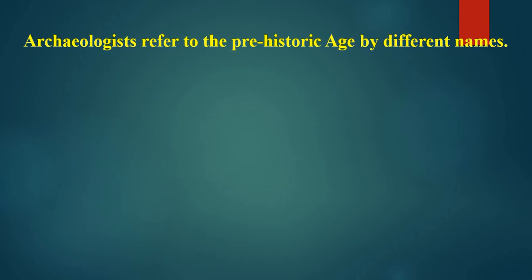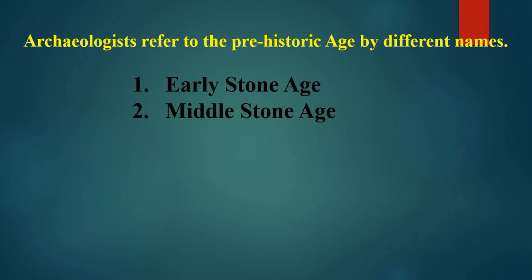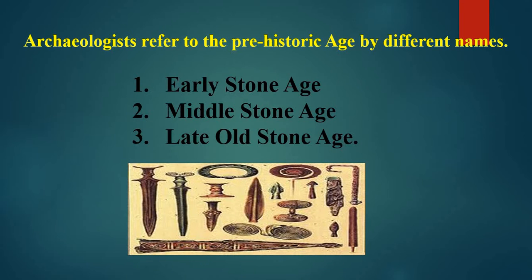Next, the archaeologists, I mean the scholars who have studied the past, those who have studied the prehistoric age, we call them archaeologists. These archaeologists have divided the prehistoric age into different names. One is the early Stone Age, the second is the middle Stone Age, and the third is the late Old Stone Age. What does that mean? How exactly does it indicate? Let's study that here.